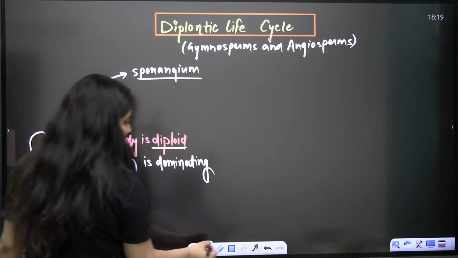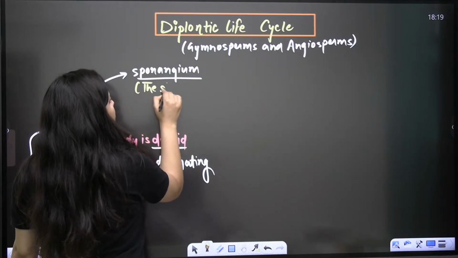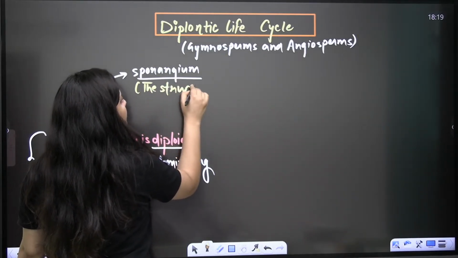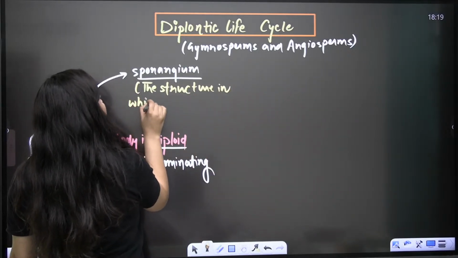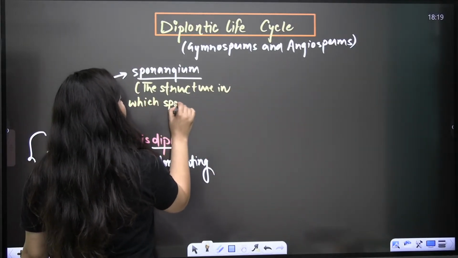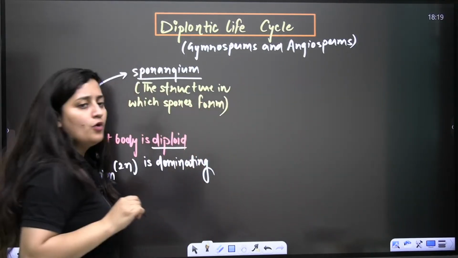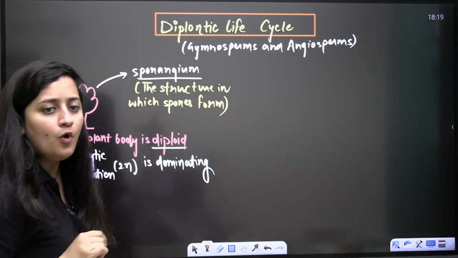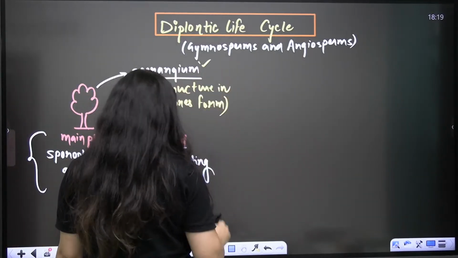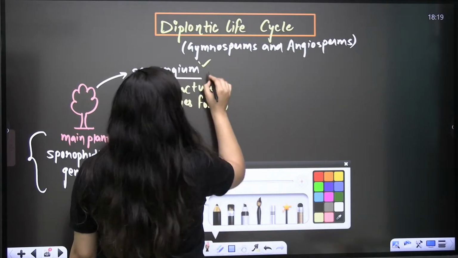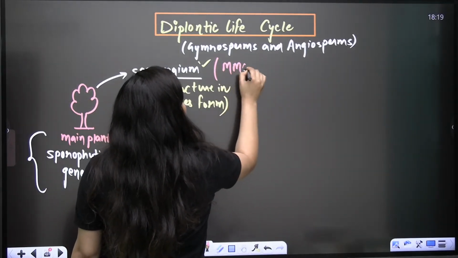Sporangium means the structure in which spores form. That is sporangium. Are you getting it? Now what is going to happen in this sporangium? Spore production. In this sporangium you will see some MMCs.